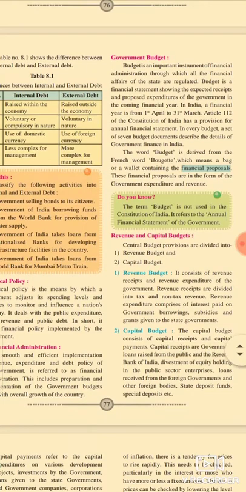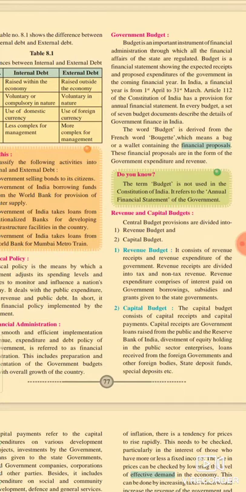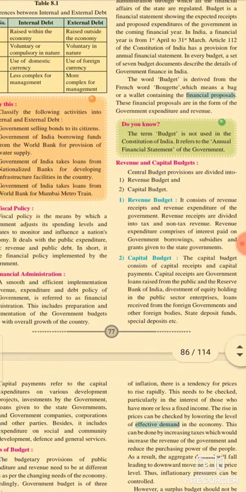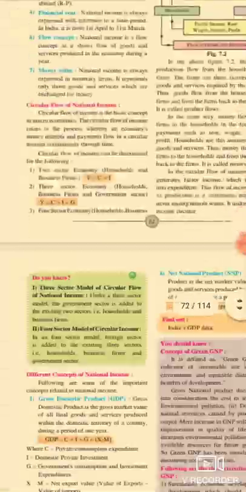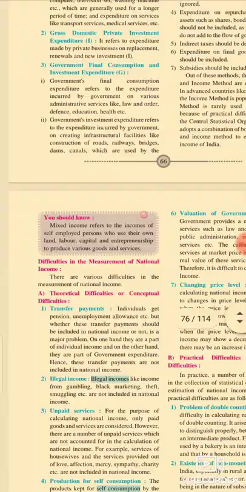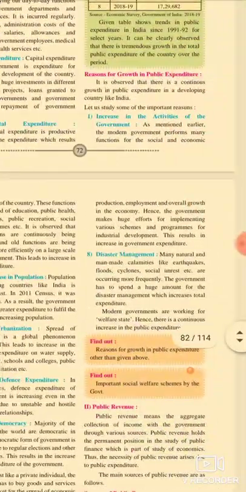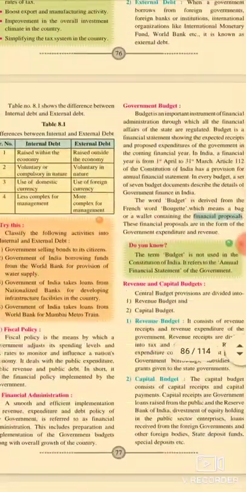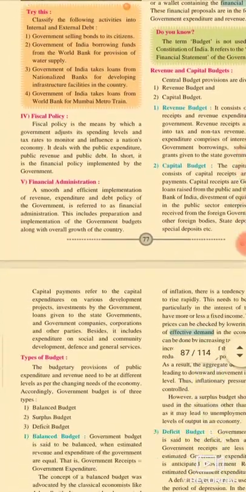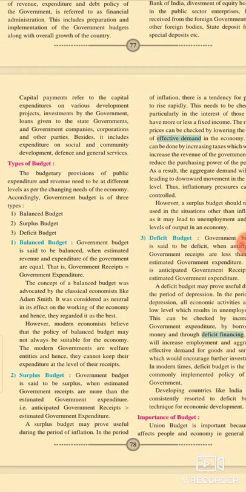The government budget is an important point of our lesson because the government budget is classified and divided into three groups. Number one is the balanced budget, number two is the surplus budget, and number three is the deficit budget.